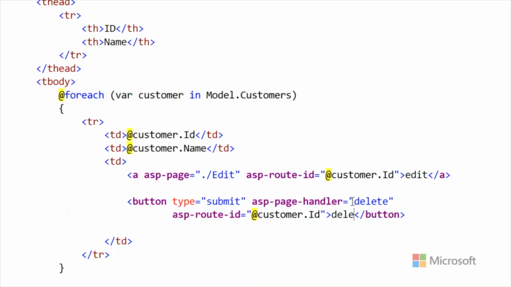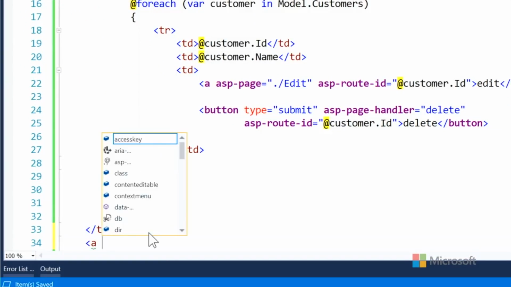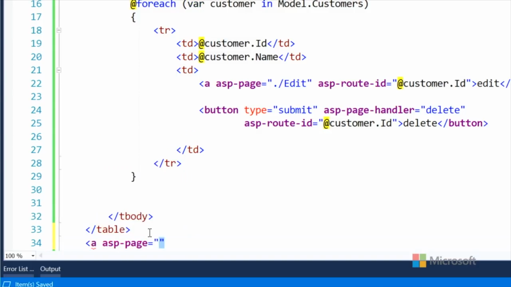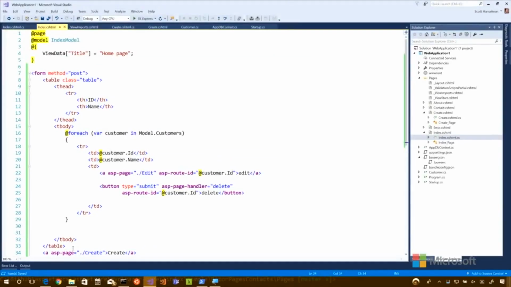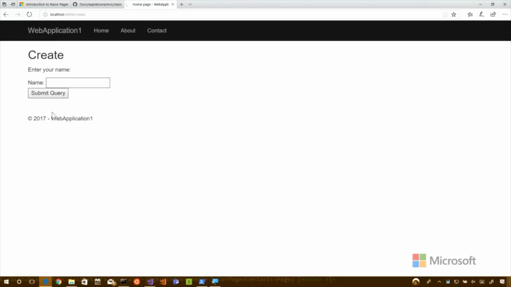And then none of this is hooked up. So you mentioned something, voice of the people at home, about the button being a post. Yes. It is going to post back, and then we're going to need to handle that behavior differently than the create page. So there I just put a link at the bottom there for create. So I'm just going to hit refresh. So here's our create.